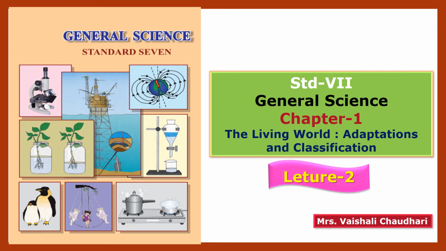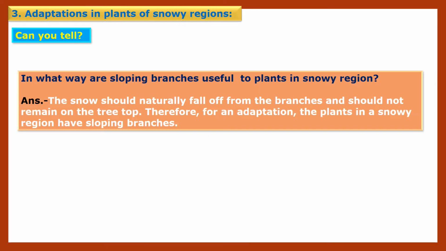Today we will continue the remaining part of chapter number 1, the living world: adaptations and classification. Children, in the last class we have seen adaptations in aquatic and desert plants. In today's class we are going to see adaptations in plants of snowy regions. Snowy region means where there is much more falling of snow. So, before discussing these plants, let us discuss this question first.